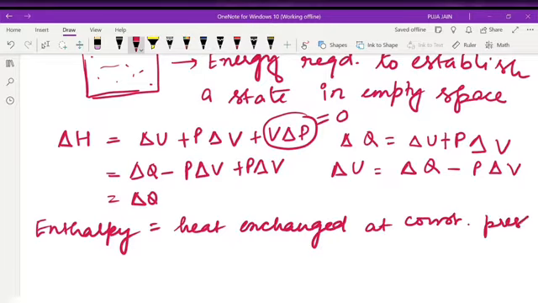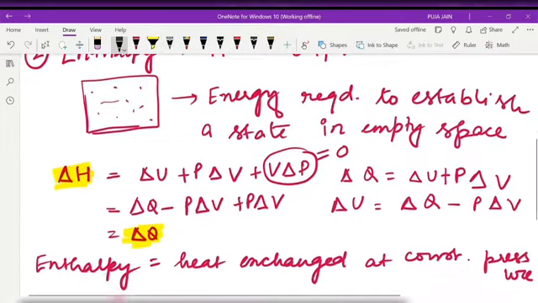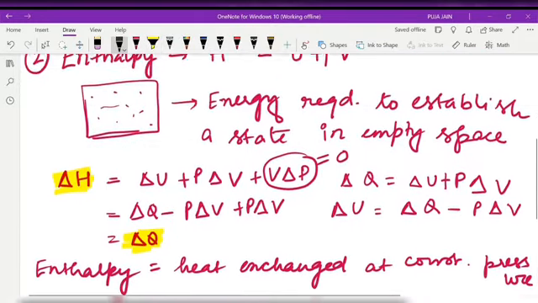So at constant pressure, heat supplied to the system is equal to the change of the enthalpy of the system. So this is our second thermodynamic potential, H.